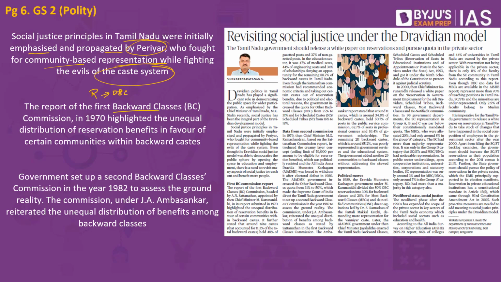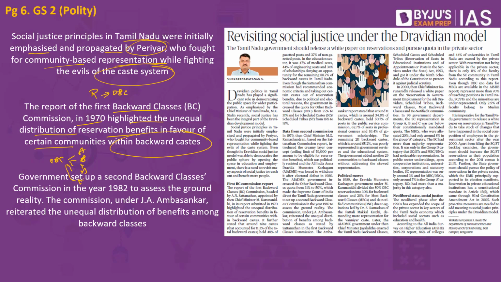The report of the first Backward Classes Commission in 1970 highlighted the unequal distribution of reservation benefits in favor of certain communities within the backward castes. What exactly happens? You have the SC/ST community, you also have the OBCs. These people are given a reservation. Let's say, for example, in OBC alone there are about 5 subcastes. Let's say there is a caste A, a caste B, a caste C, a caste D, and another caste E. Ideally, what should have happened? All these castes should have been represented equally.